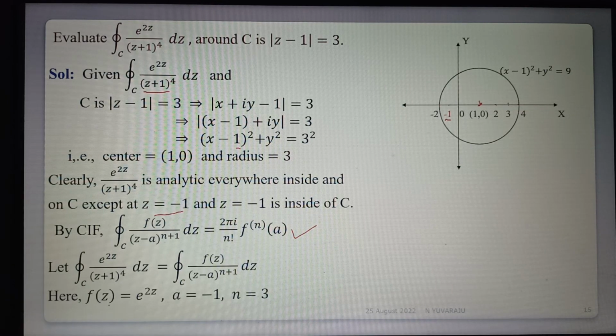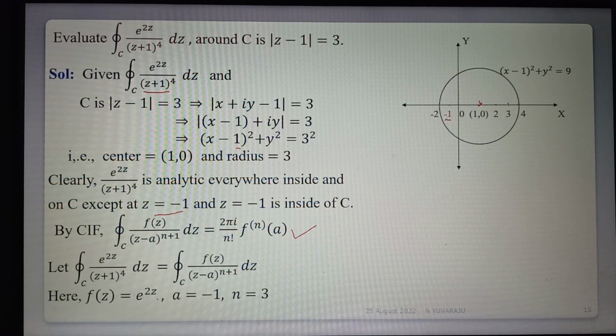So f of z is e power 2z, a is -1, n is 3. In the formula, the nth derivative appears with z minus a repeated n plus 1 times, so we need 3 times differentiation of f of z.